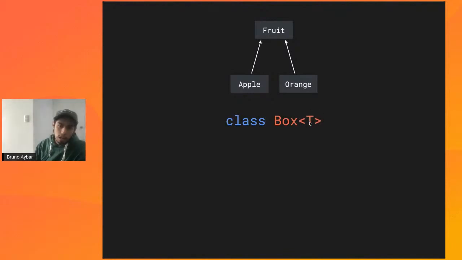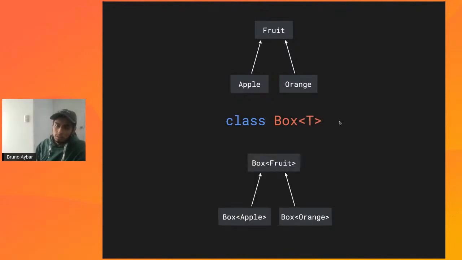Basically here you can have whatever. You can have a box of fruits, a box of apples, and a box of oranges. So if we have this hierarchy at the top, then we would expect it to be preserved for generics. However, that's not true. That's an assumption that we cannot make because it's wrong.